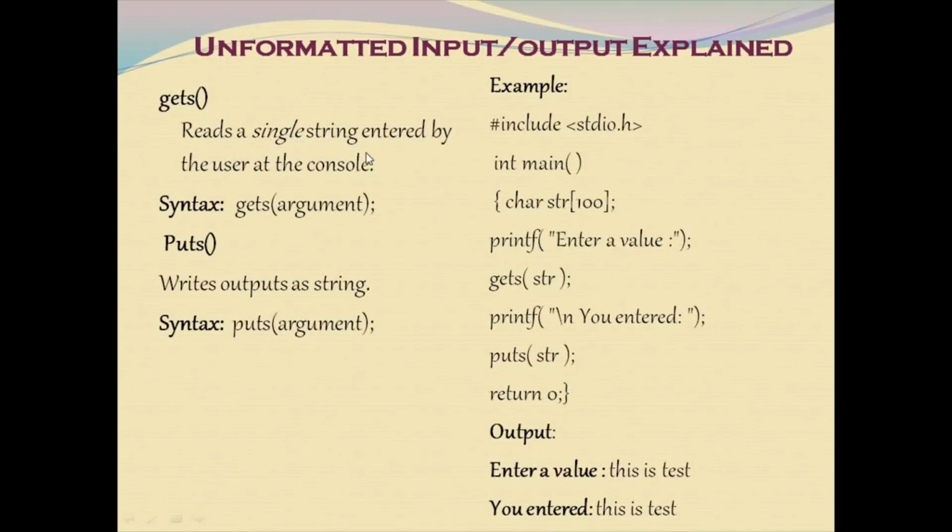Next, moving on to gets. The gets function is used to read a string entered by the user at the console. The puts function writes the output as a string, and puts of argument is the syntax. Here is the sample code: hash include stdio.h, int main, char str. Here the character array is declared for reading the string. Printf enter the value. We get the string with the help of gets, and print you have entered, puts str. So here is the output. Enter the value: this is test. You have entered: this is test.